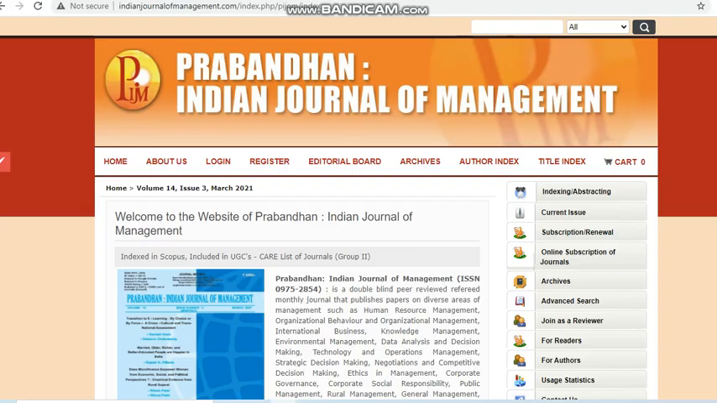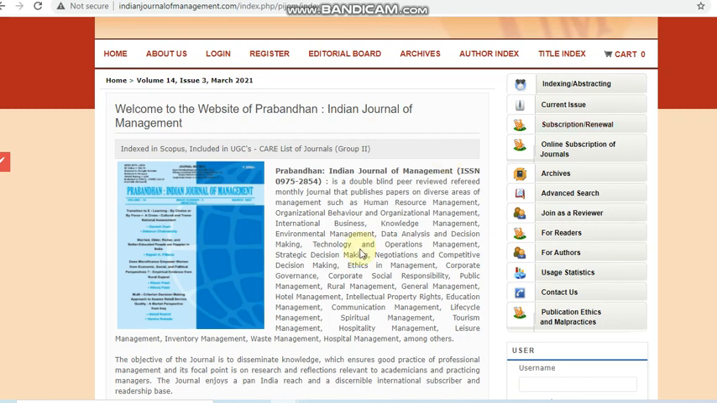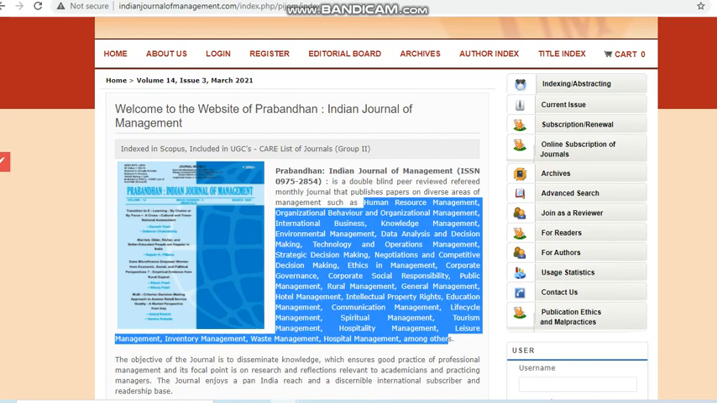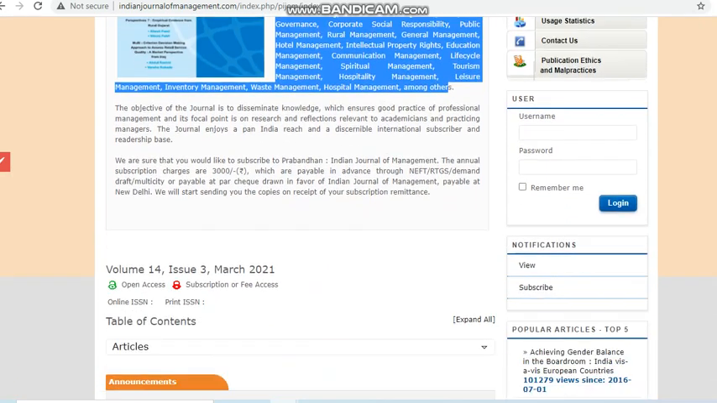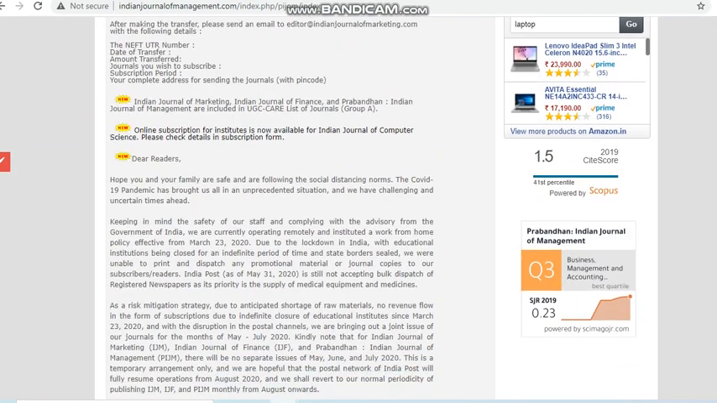Then we can see another journal. This is a paid journal, with only a small payment for Indian authors and a larger payment for other international authors. This is Prabandhan: Indian Journal of Management. This also deals with management related topics. You can see this journal covers areas like these management topics. Here they have given some information about the journal. We can also see it is a Q3 quartile, that is a Q3 Scopus journal.